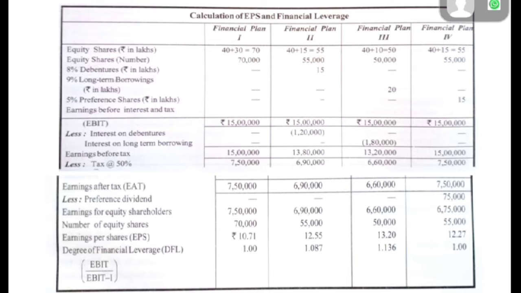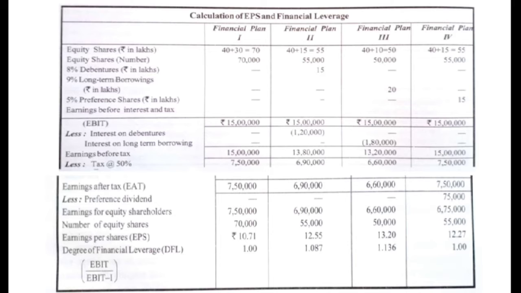Now the existing equity share capital of the company is 40 lakhs. It is given in the example, and the company wants to raise another rupees 30 lakhs. Now there are four plans, so there is a combination of different sources in these four plans. In the first plan, the company aims to finance additional capital of rupees 30 lakhs with equity shares only. So as per the first plan, the equity share capital will be existing 40 lakhs and additional 30 lakhs. So the total equity share capital under the first plan will be rupees 70 lakhs.